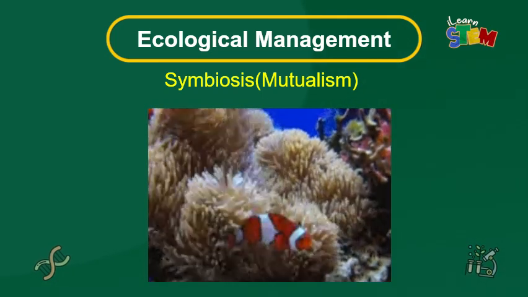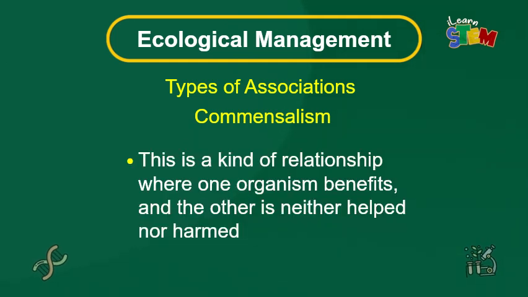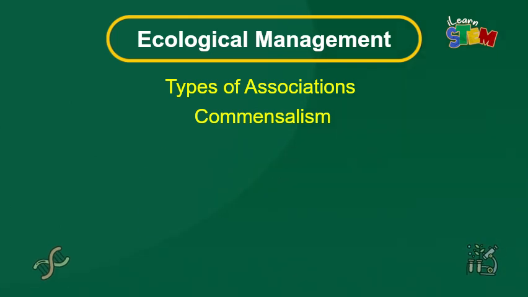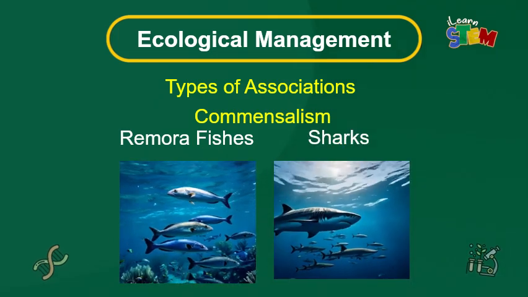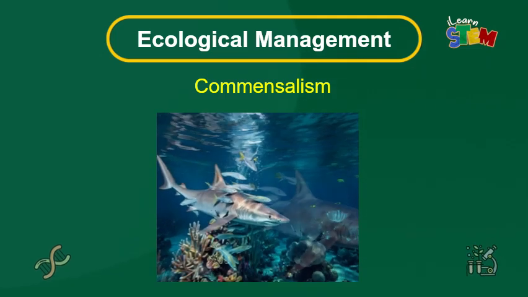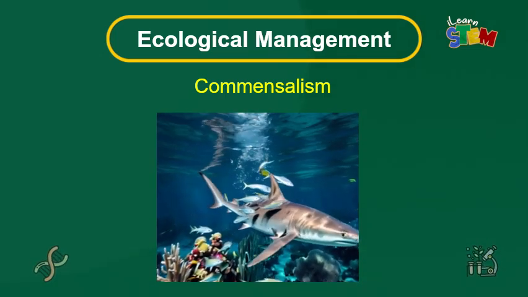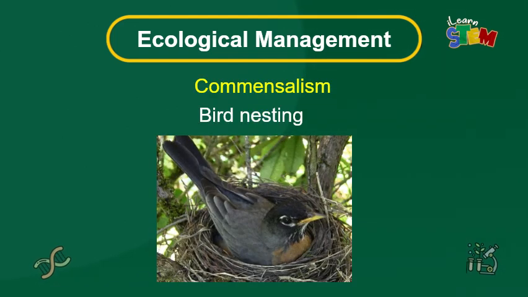from between its tentacles. The next type of association is commensalism. This is a kind of relationship where one organism benefits, and the other is neither helped nor harmed. Examples are remora fish and sharks. Remoras attach themselves to sharks for free transportation and food scraps, while the shark is unaffected. This kind of association can also be found in birds nesting in trees. The birds gain shelter, while the tree is unharmed.